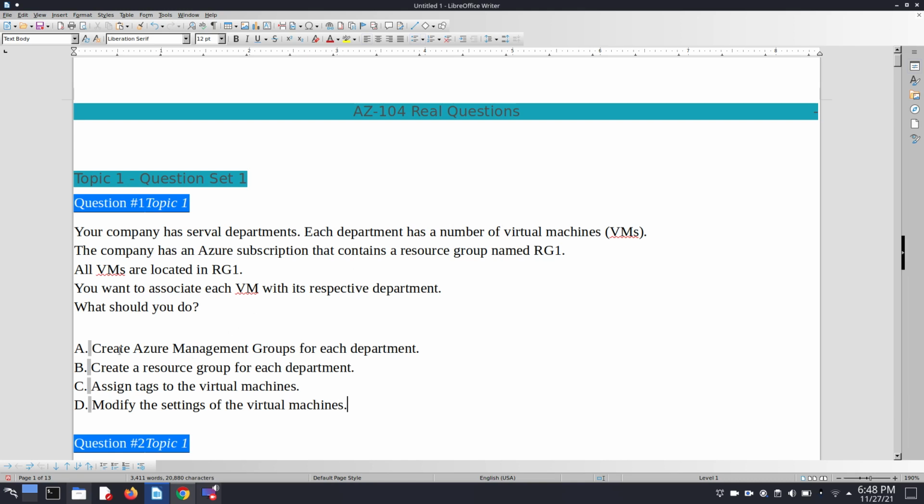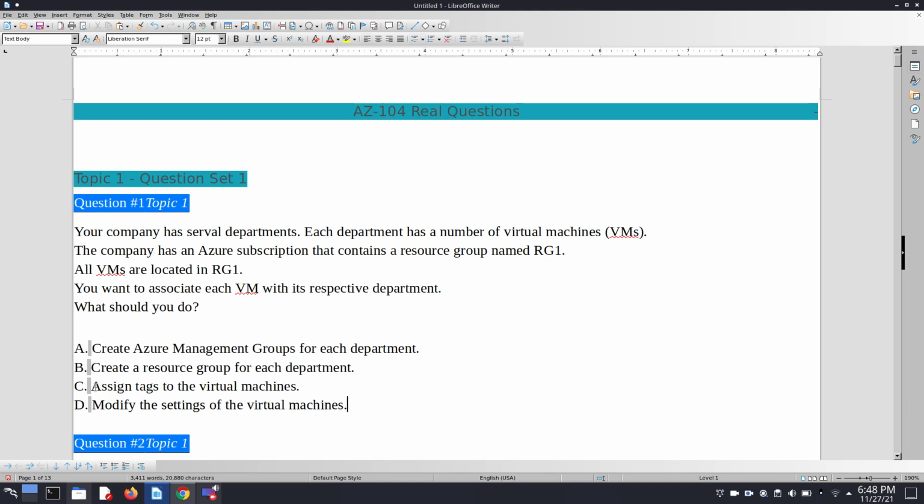So this is not the right one. We move on to B, create a resource group for each department. Here we don't have to create a resource group for each department. We just want to associate each VM with its respective department. So option B is also not a right choice.